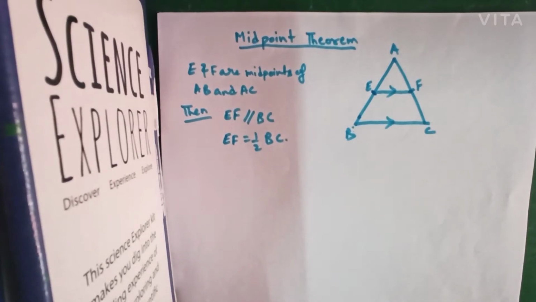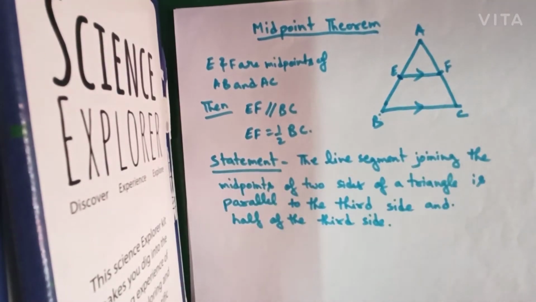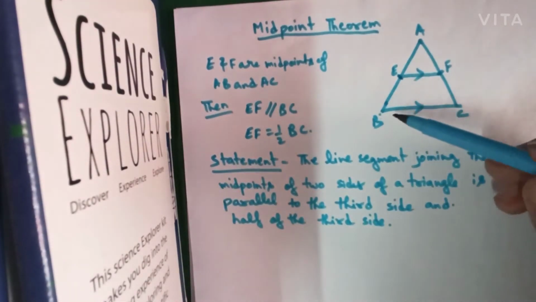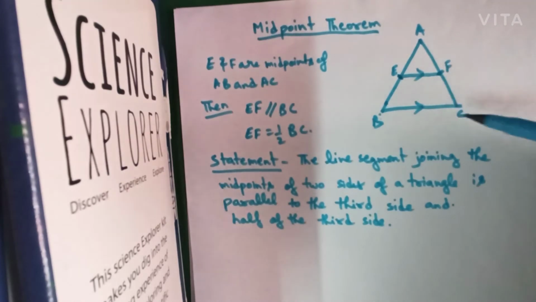So now I will be writing the statement of the midpoint theorem. The statement is: the line segment joining the midpoints of two sides of a triangle, that is EF, is parallel to the third side BC, and it will be half of the third side. That is, EF is parallel to BC and EF is half of BC.